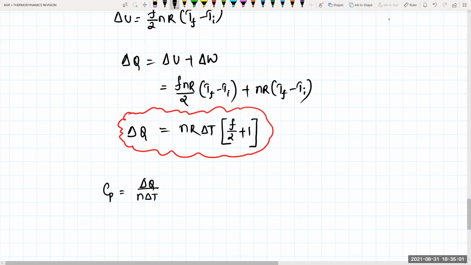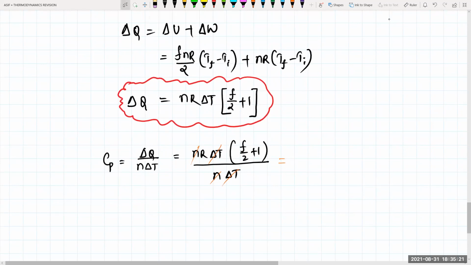Into your delta T. Delta Q will be equal to how much? nR into delta T into (F by 2 plus 1), divided by n into delta T. Anything getting cancelled in this one, n delta T will get cancelled. So this will be equal to R as it is into (F by 2 plus 1).